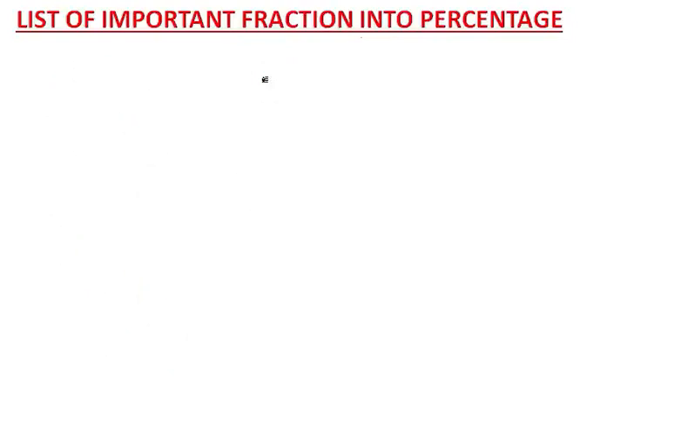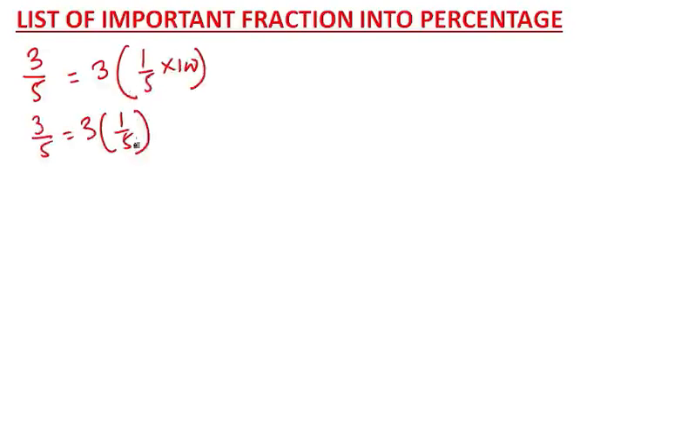Okay, tell me if I say 3 by 5, what is 3 by 5 into percentage? You will say, as I told you, 1 by 5 into 100. It means, okay, 3 by 5, can I write it like 3 into 1 by 5? I can write, right? So here we know that 1 by 5 into 100 is 20%, which means that it is 60%. So 3 by 5 is 60% in the percentage form.